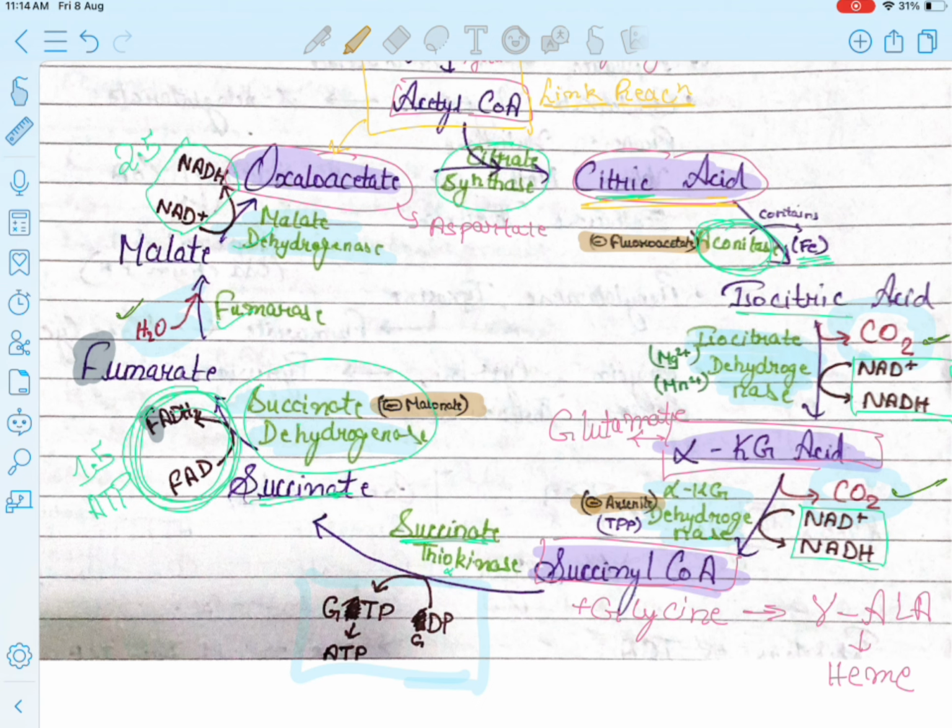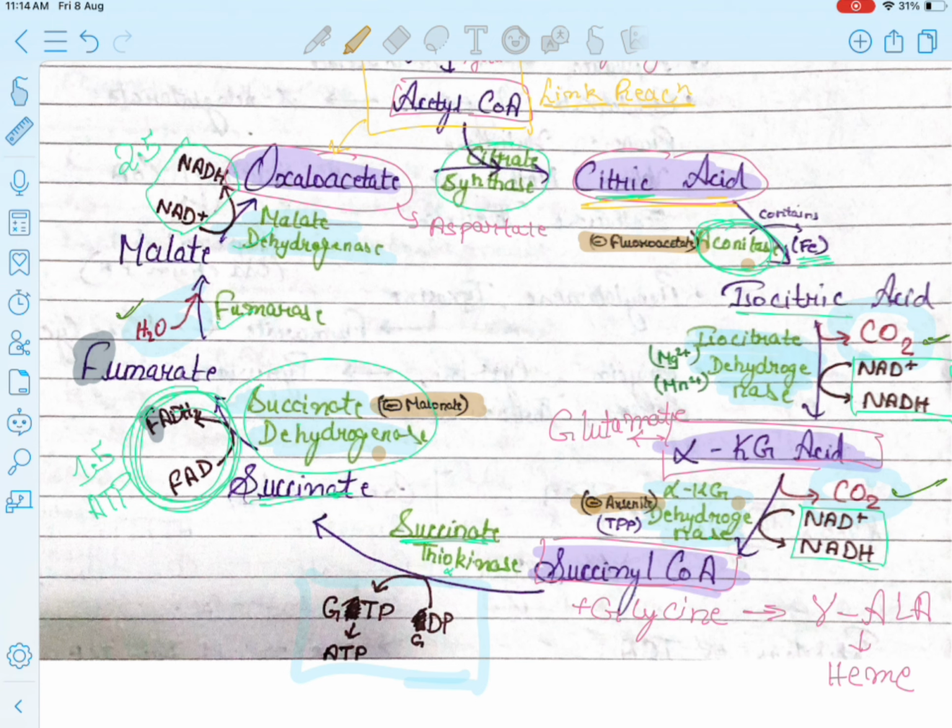So fluoroacetate is inhibiting the enzyme aconitase. Arsenite is inhibiting the alpha ketoglutarate dehydrogenase, and malonate is inhibiting the enzyme succinate dehydrogenase. Okay. Fluoroacetate is inhibiting aconitase, arsenite alpha ketoglutarate dehydrogenase, and malonate is inhibiting succinate dehydrogenase. So these are the inhibitors of the TCA cycle.